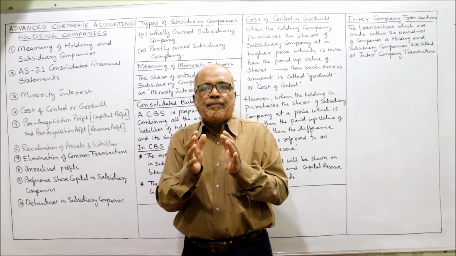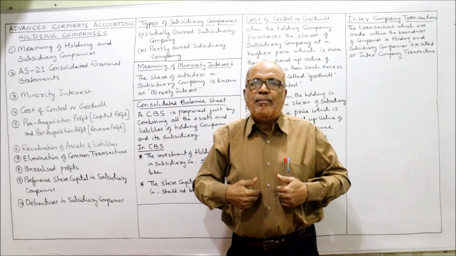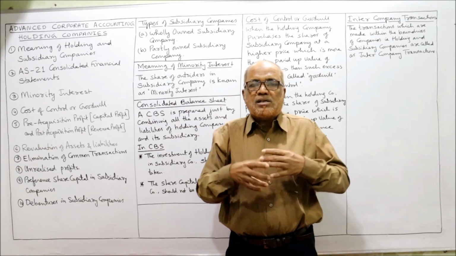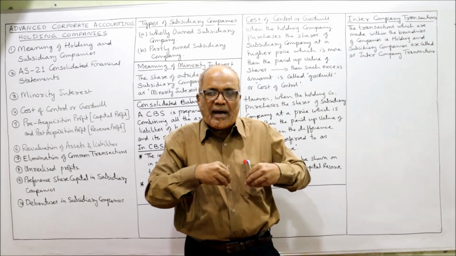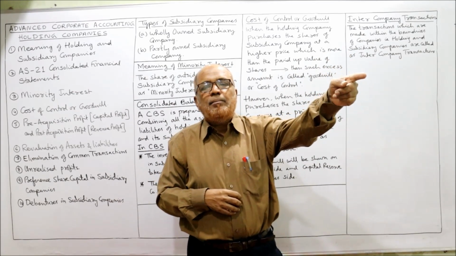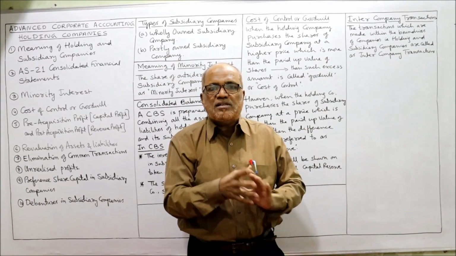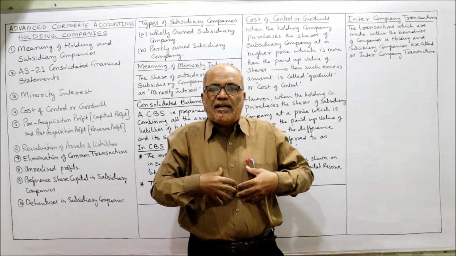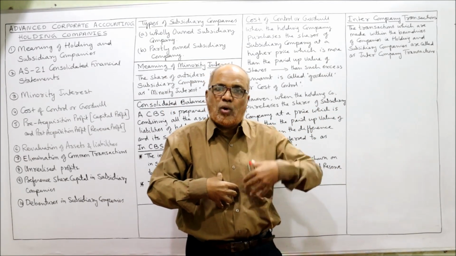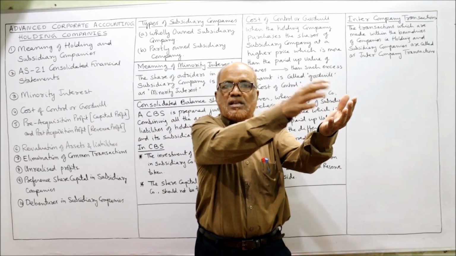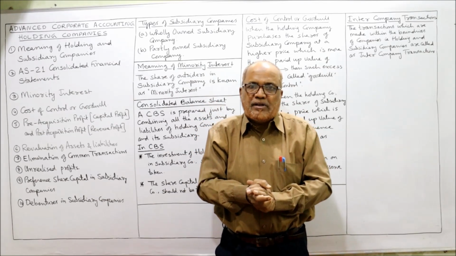So naturally, the shareholders of the holding company want the financial information of the group of companies. Suppose I am the shareholder of holding company ABC company. I have invested my money in ABC company, and ABC company has invested that money in XYZ company. So I'm not only interested in ABC, but also in XYZ company, because my money is flowing to ABC and ABC company is investing in XYZ company. So I want the financial information of the group of companies.